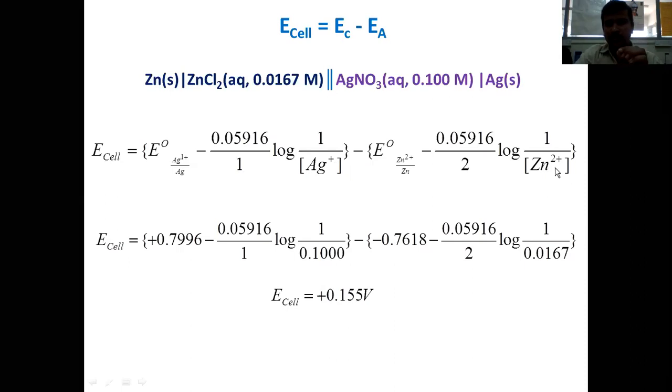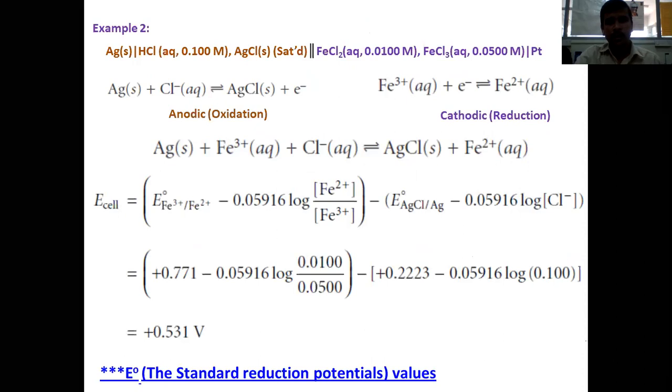If the zinc concentration is unknown, you can use a known concentration of silver ion and the zinc concentration can be calculated. Therefore, this relationship between the concentration and the EMF as depicted by the Nernst equation is very popular and very essential.